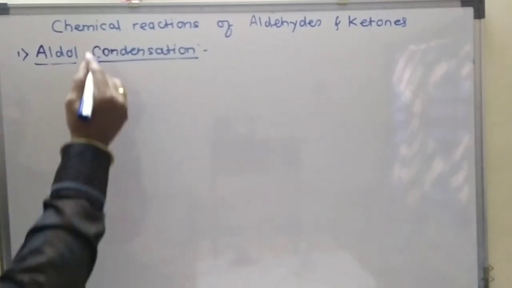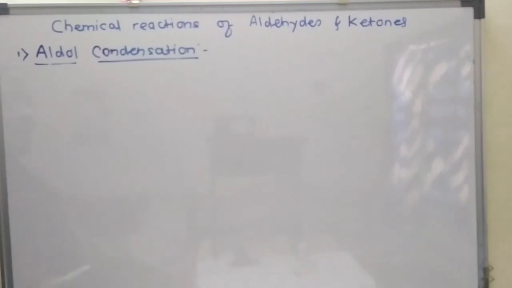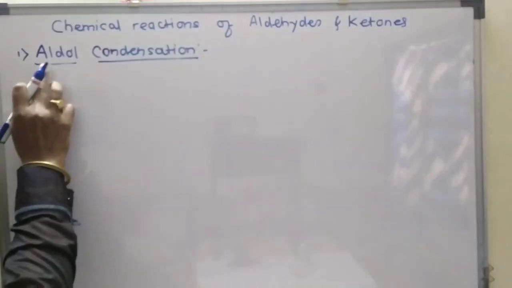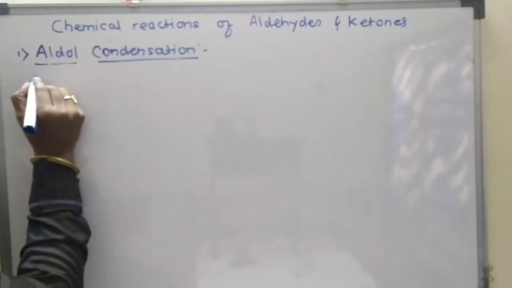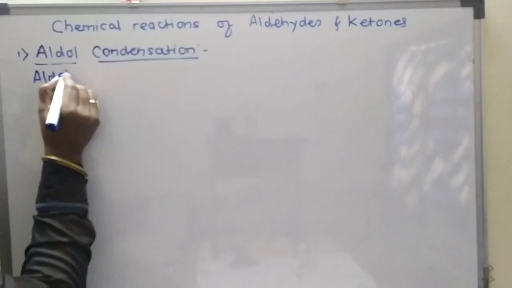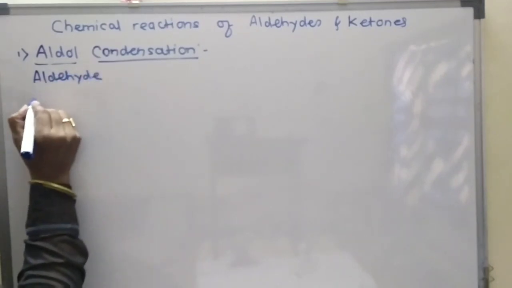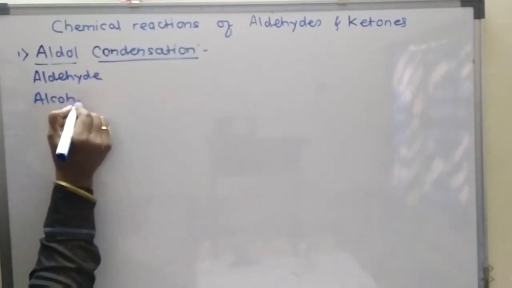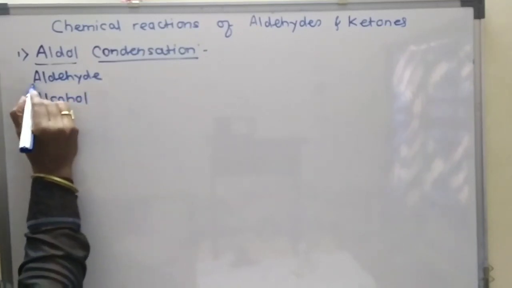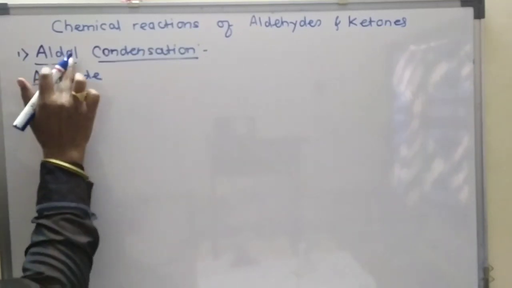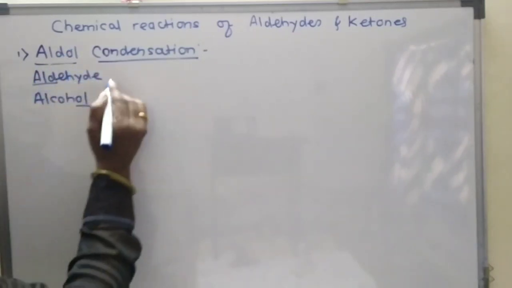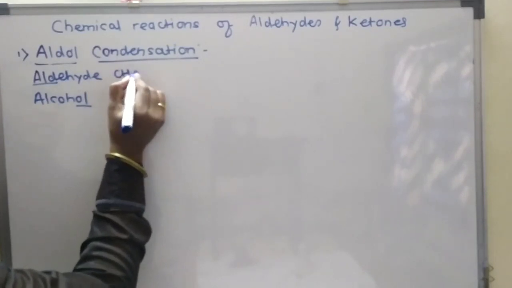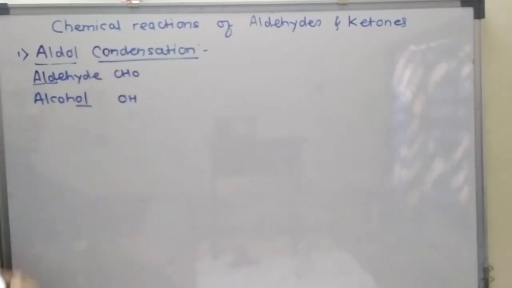Students, today we are going to study chemical reactions of aldehydes and ketones. The first reaction is the aldol condensation reaction. The term aldol is derived from two words: aldehyde and alcohol. From aldehyde we have taken ALD and from alcohol OL, and thus the term aldol is formed. This aldol contains both functional groups, that is, aldehyde meaning CHO and alcohol meaning OH. So this is the meaning of aldol.